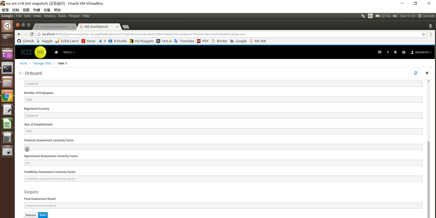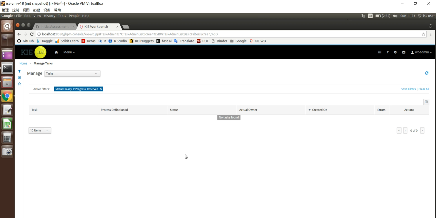We're using 0 to 1 as the minimum and maximum value, so 0.6 is actually a very high value for us to approve. So what I'm going to do is start this task. By having this value, I will approve this merchant onboarding request and click complete.